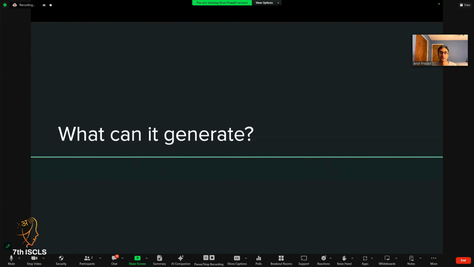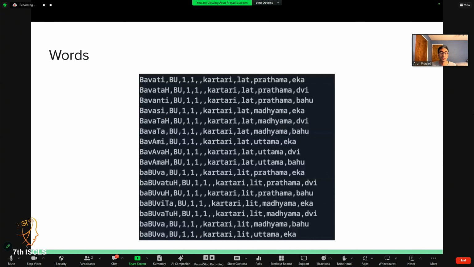So what can the system generate, given all this work so far? First, obviously, is a list of well-formed words. So here is just a snippet of kartari tingantas without any special upasarga or anything like that. These words are relatively straightforward, but I also have nijantas, sanantas, and other verb forms like this. This is quite straightforward, so I'll move on.